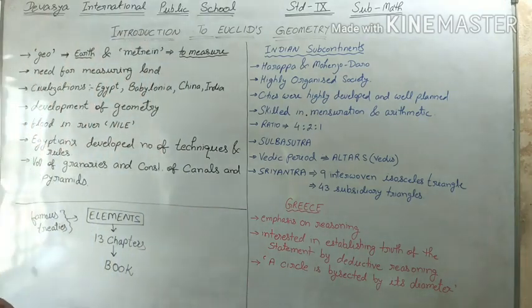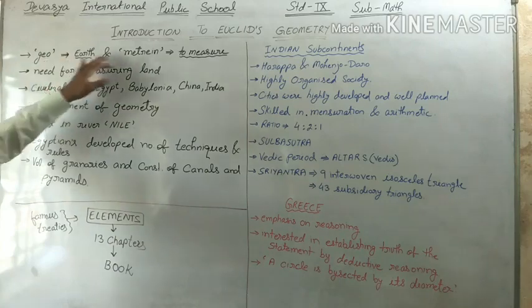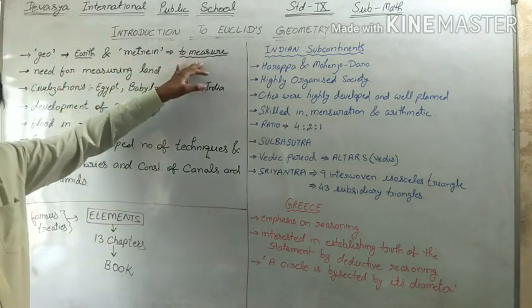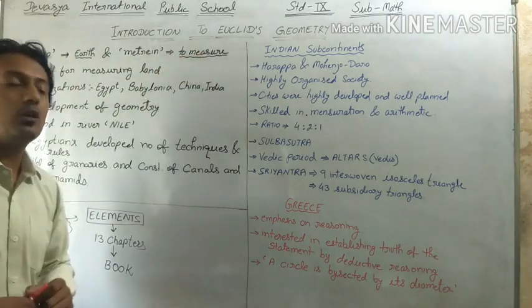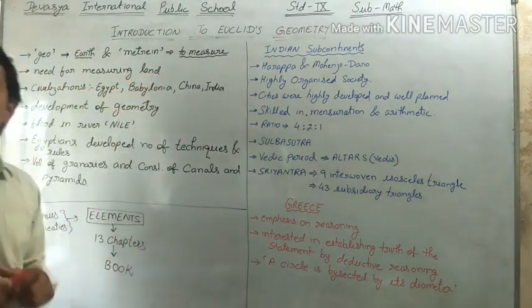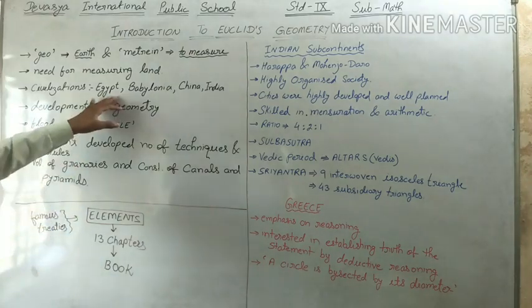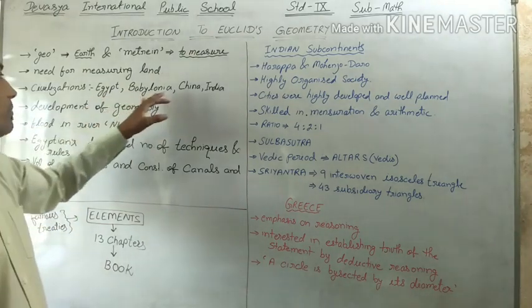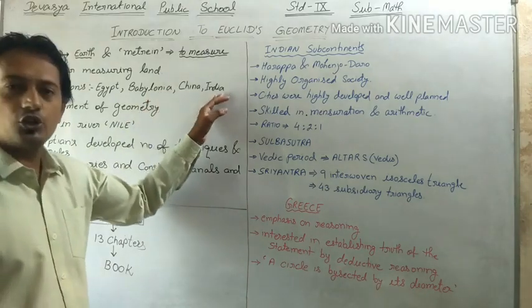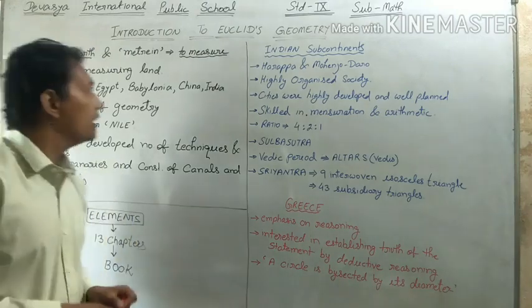Now we see geometry comes from two Greek words, that is geo, which means earth, and metrion, which means to measure. Geometry appears to have originated from the need for measuring lands. This branch of geometry was studied in every ancient civilization. For example, Egyptian civilization, Babylonian, Chinese, Indian civilization. Apart from that, even Greek civilization and even Incas as well.